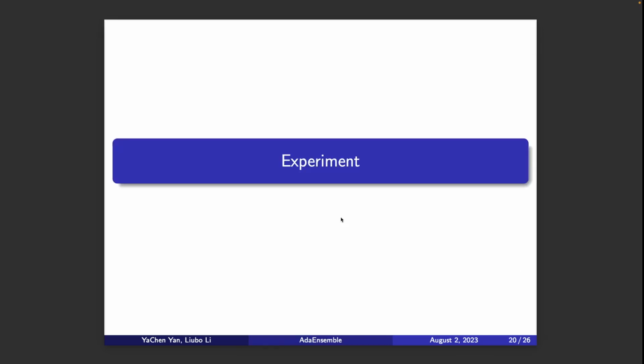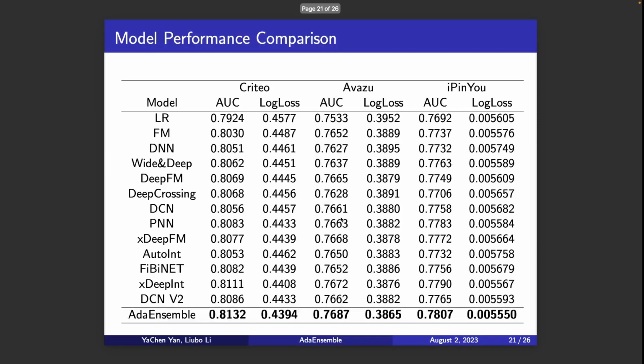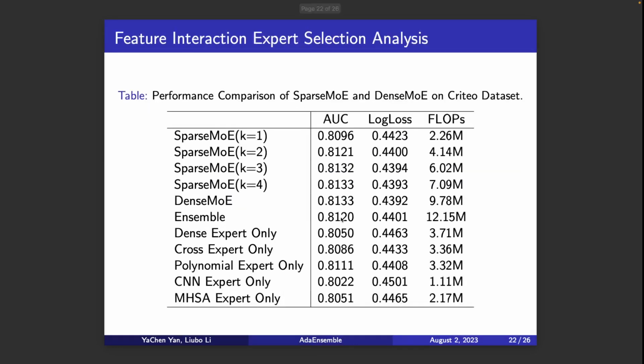Then we will start to introduce our experiments. We first compare our proposed model AdaEnsemble with different kinds of CTR prediction models, and we can observe that in all three datasets, our model achieved relatively better performance. We further compare the sparse mixture of experts layer with the dense mixture of experts layer, the ensemble, and the expert-only models.